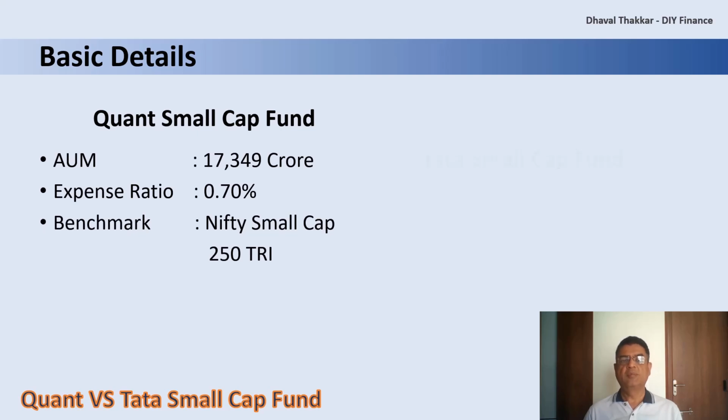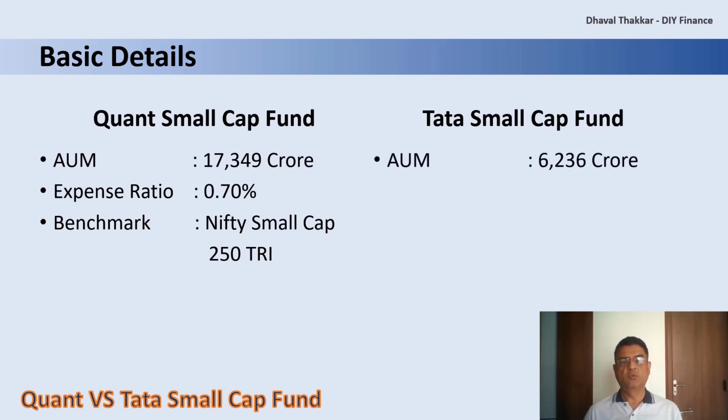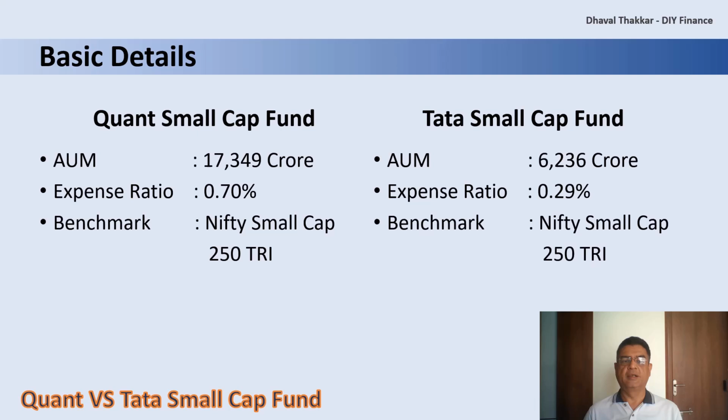Now let's look at the basic details for Tata Small Cap Fund. Here the AUM is more than 6,200 crores, which is quite low as compared to Quant Small Cap Fund. The expense ratio is 0.29%, which again is quite low when compared to other small cap schemes. The benchmark index is Nifty Small Cap 250 TRI.